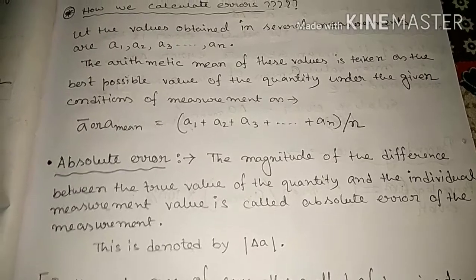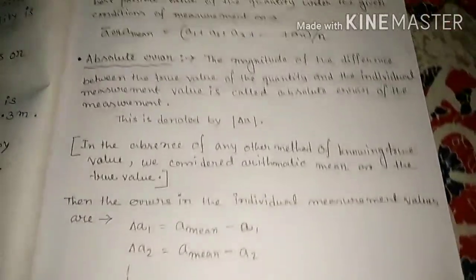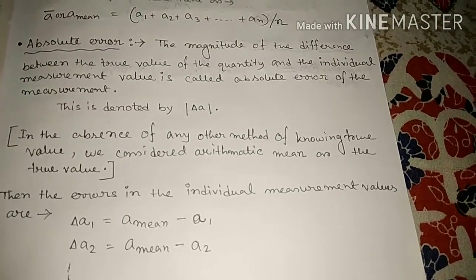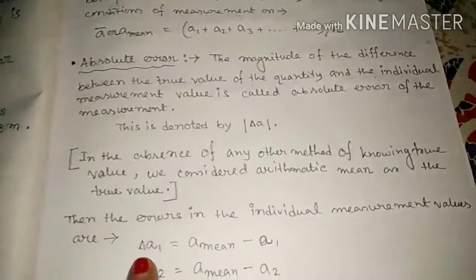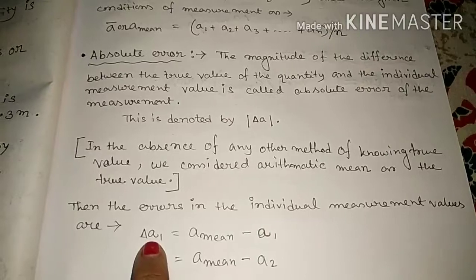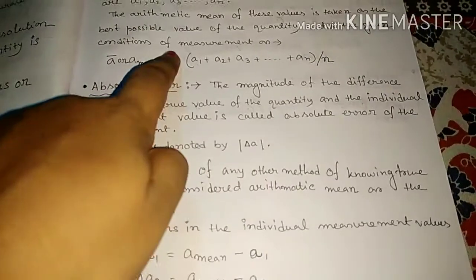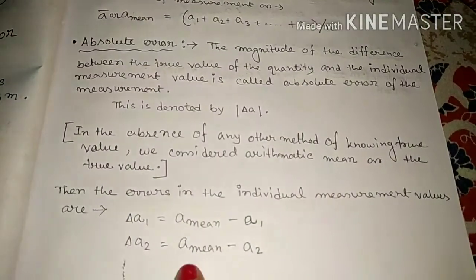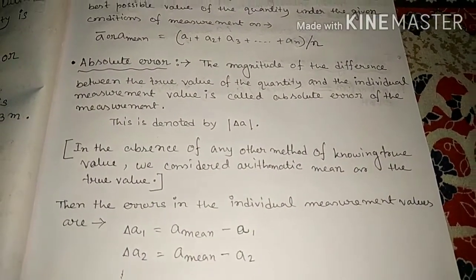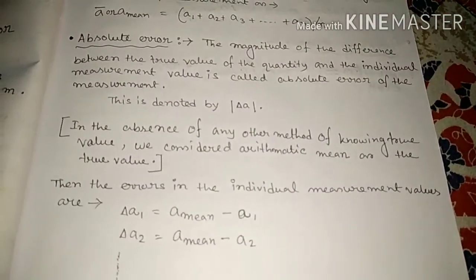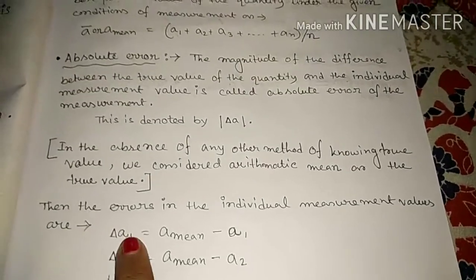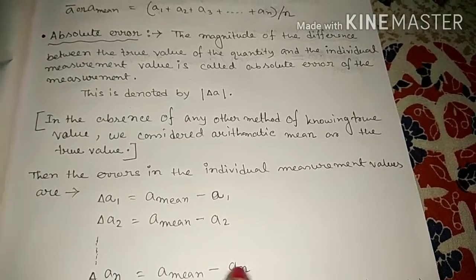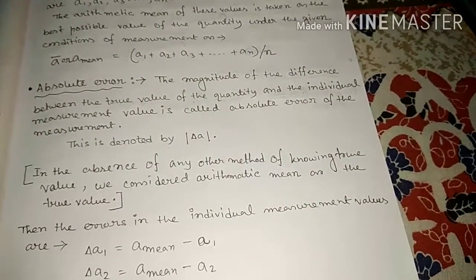Don't understand, no? So mathematically we can understand it through the individual measurements. For the first quantity, delta A1 is equal to the mean value minus A1. Delta A2 similarly, so individually we find the absolute error. So delta A1, delta A2 up to delta AN, that means true value minus measured value.